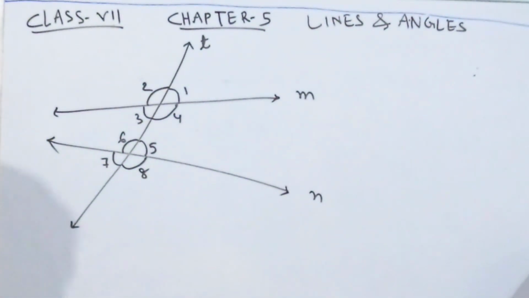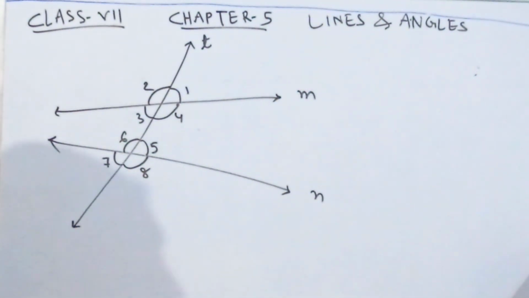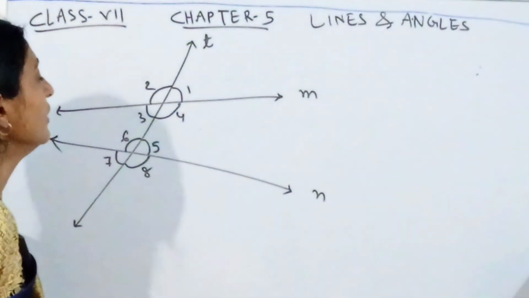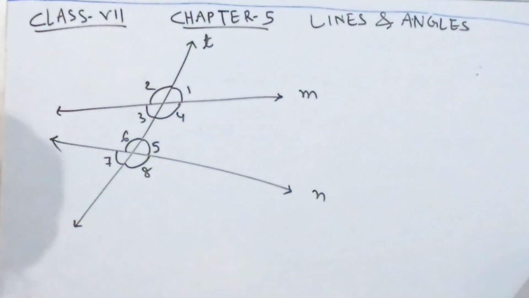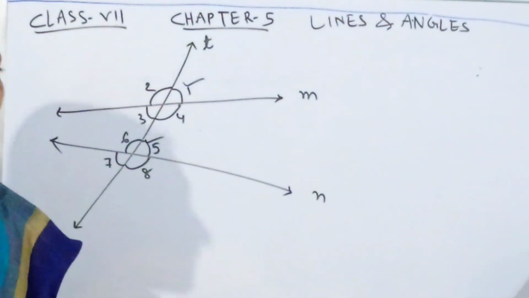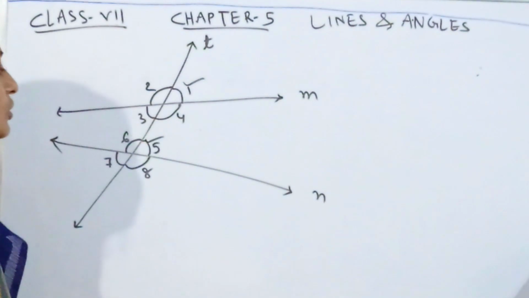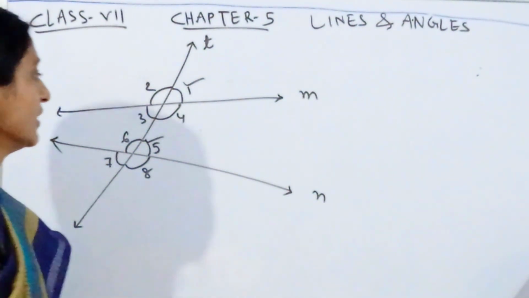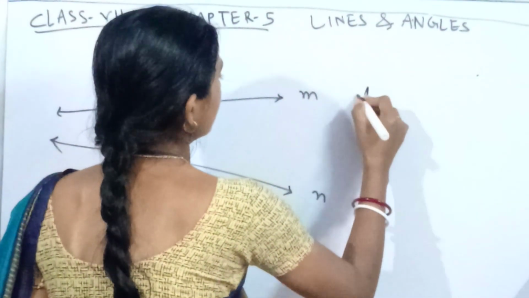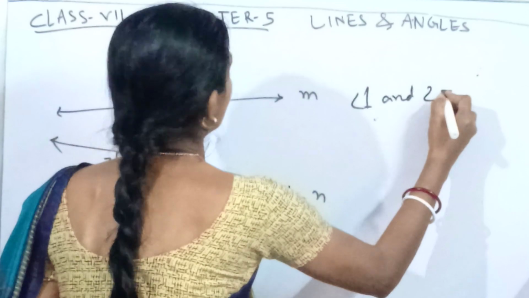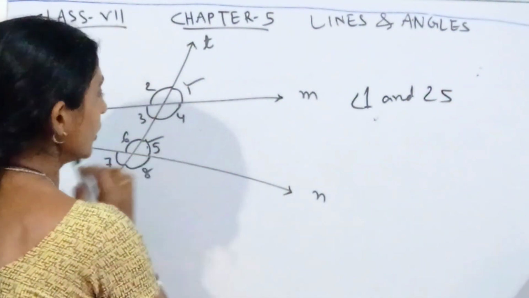Here we will learn about some relations between these pairs of angles. Let's start with angle 1 and angle 5. What can we call them? These two angles are called corresponding angles. Angle 1 and angle 5 make a pair.